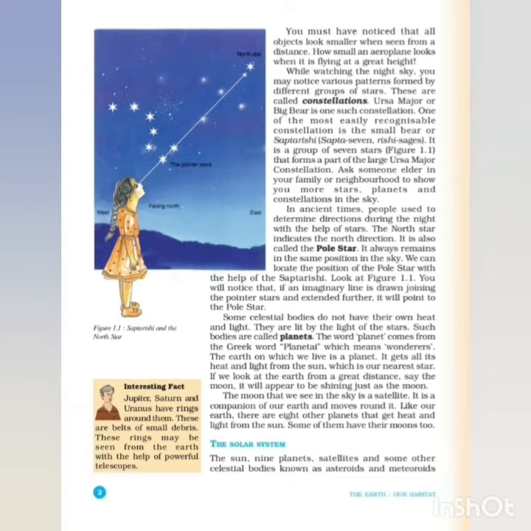Pole star will always be in the north direction, so they will follow the pole star and find the direction. If one direction is known, other directions automatically will be known. I have taught you to find the direction. Your head should face north, your left hand side is west, east on the other side, and the leg side is south. That is how you find the direction. People also find the direction in that manner.